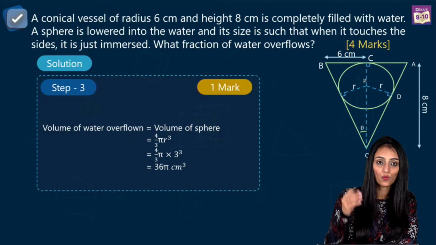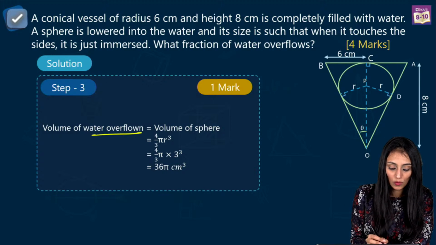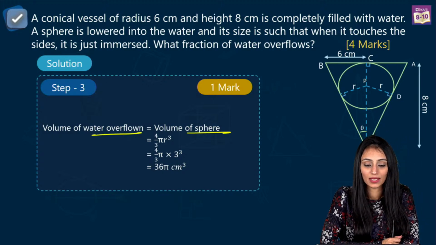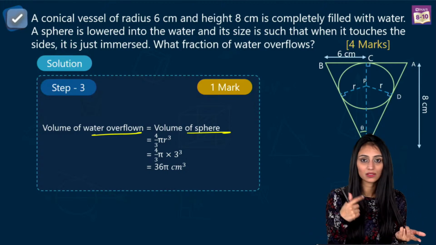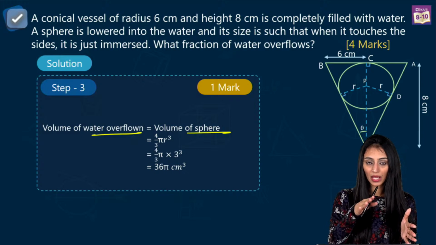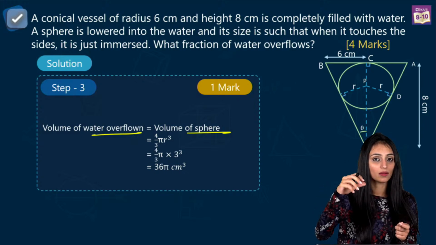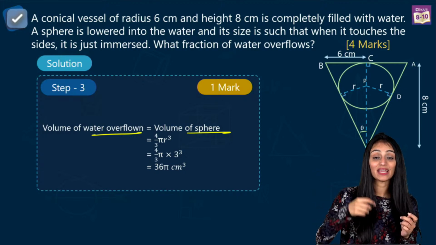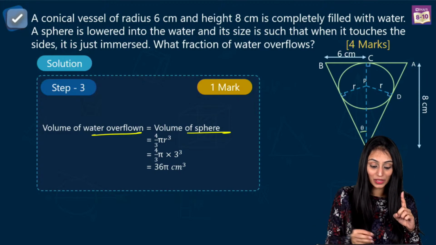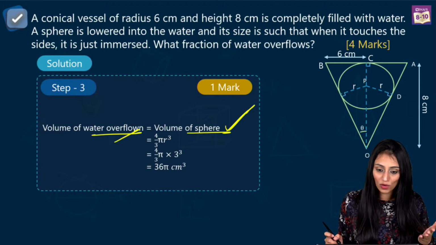So what we are doing here is, the volume of water that will overflow when we put the sphere inside it would be equal to the volume of sphere. Have you understood this thing now? Let's suppose you have a cylindrical bucket, completely filled with water up to the brim. You put a ball inside it. You can try with different objects, because different objects have different volumes. You can try with a rubber, or a smaller ball. Every time a different amount of water will overflow, because that depends upon the volume of that object. So here volume of sphere will be equal to the volume of water that overflows.